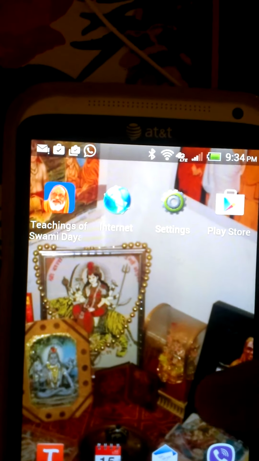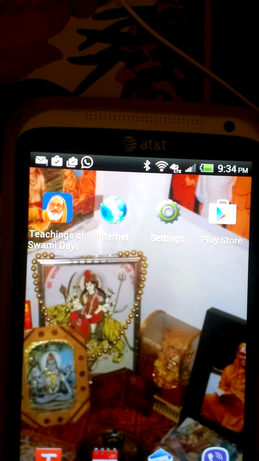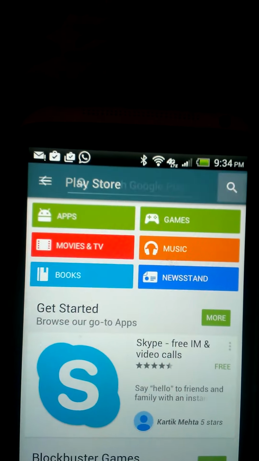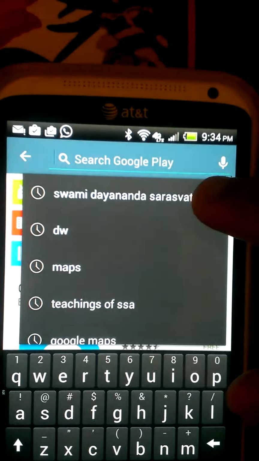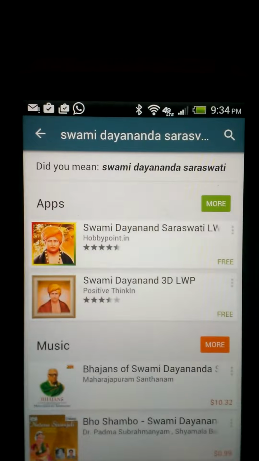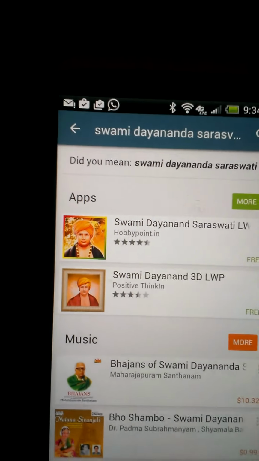So the first thing that you do is, of course, you go to your Play Store. So you click on that button. Then you hit search, and in search you type Swami Dayananda Saraswati. So once you type Swami Dayananda Saraswati, you click there. And now here's the confusing part. So you'll see a couple of results, right?